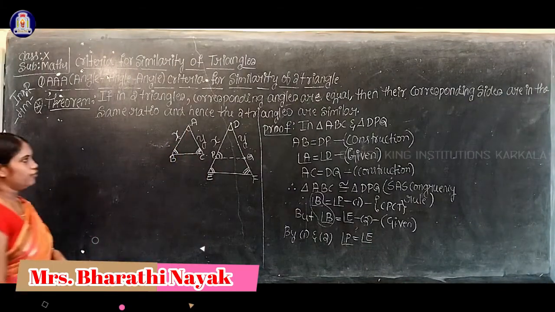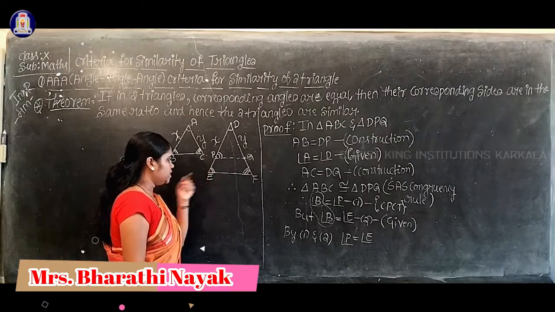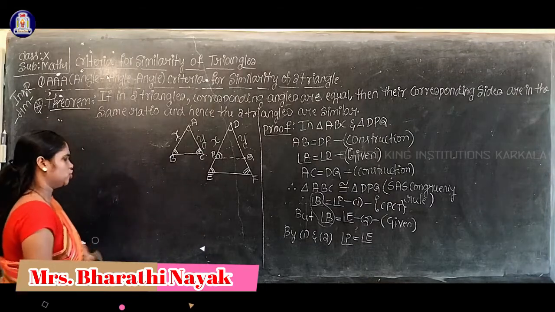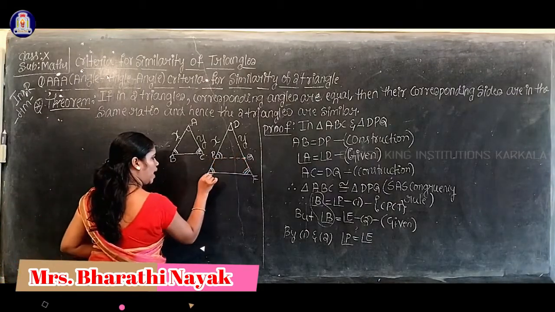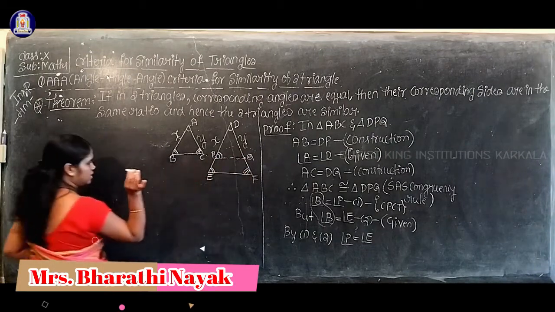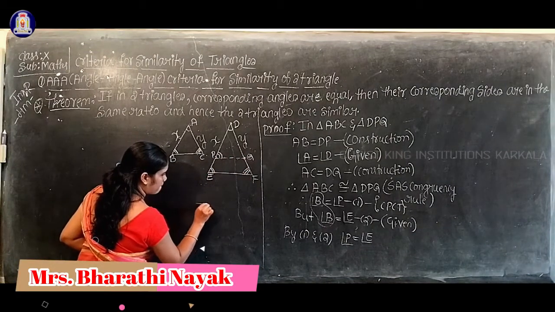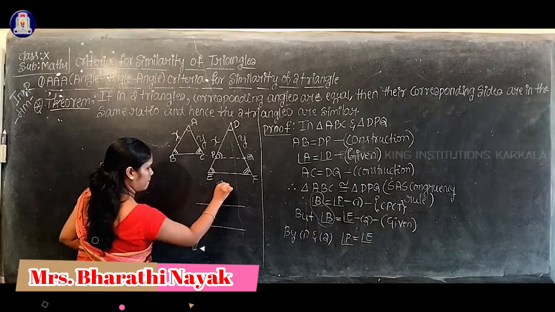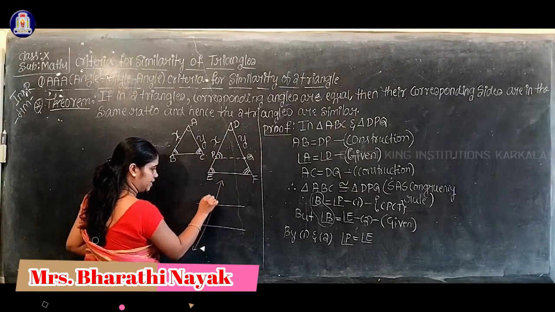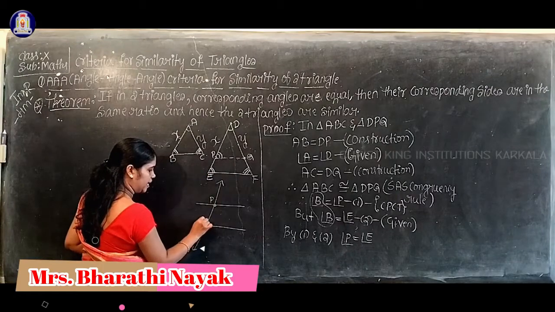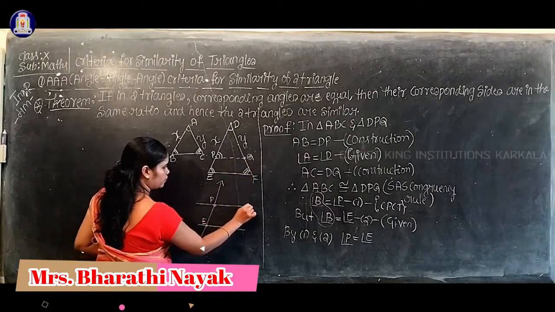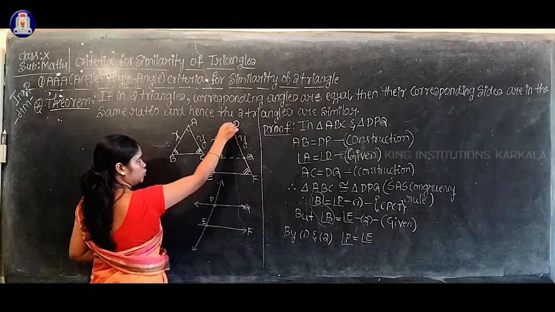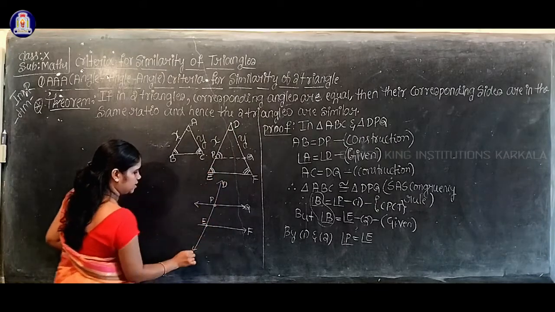Okay, so therefore we proved that angle P is equal to angle E. Now I'll give one small explanation. See here, PQ and EF are the two lines. I'll write here point P, point E, next Q, and this is F. This is D, and this is E.